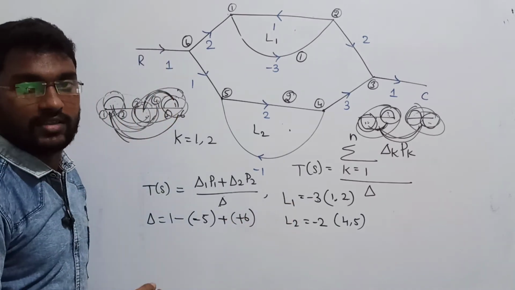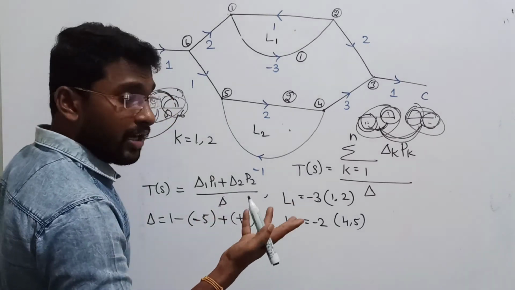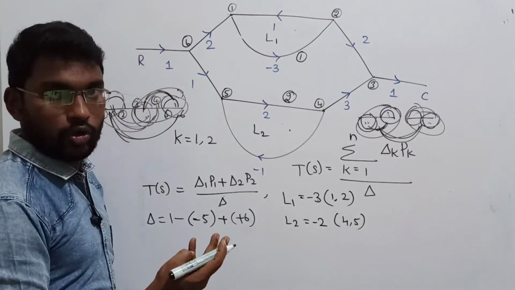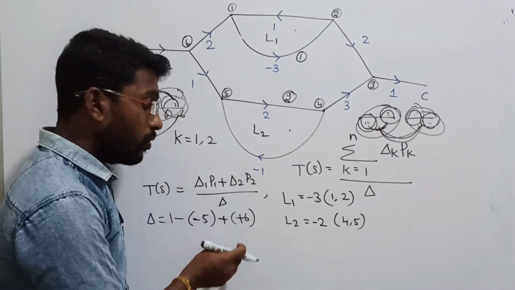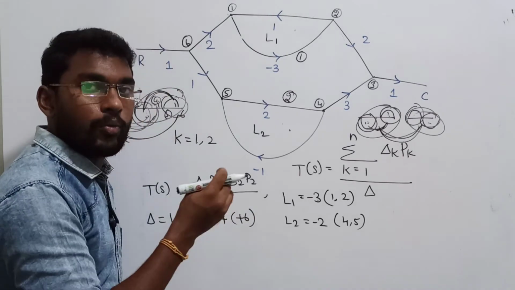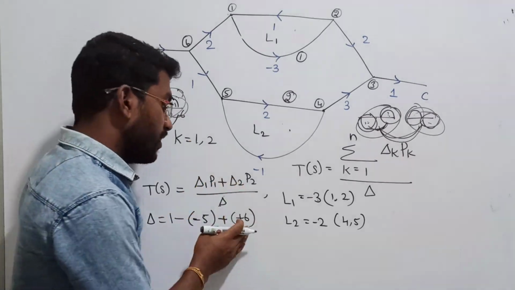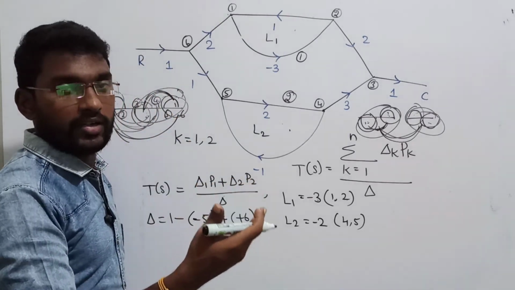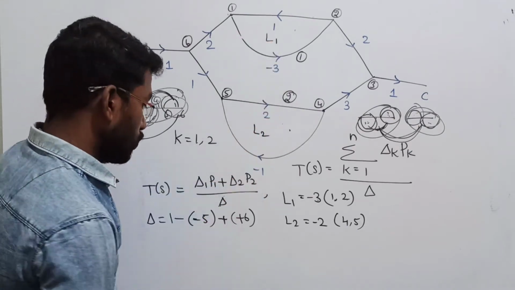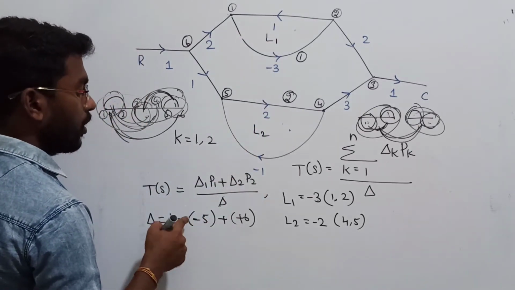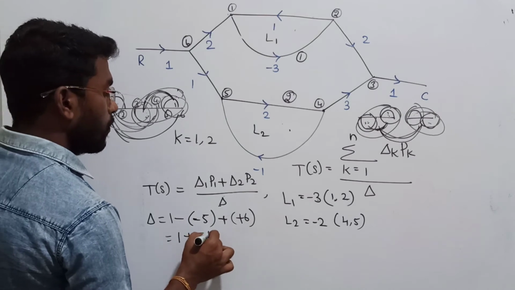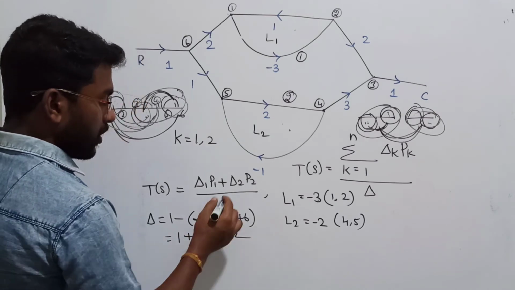After this, 1 minus the sum of individual loop gains plus the sum of product of two non touching loop gains, and then the sum of product of three non touching loop gains. Here there are not three loops, so we just start with this. So that is going to be 1 minus of minus becomes plus 5, plus 6, so that is going to be 12. So in the denominator, del.